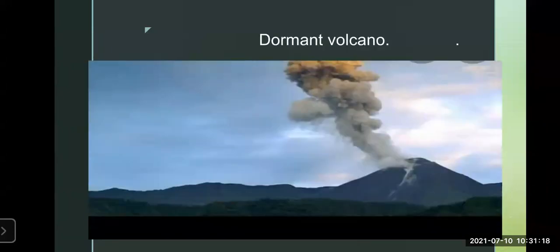Then we'll go to the next type of volcano. Now here you can see this is a dormant volcano. When a volcano has not erupted for a long time, but may become active suddenly, it's called a dormant volcano. Here you can see the ashes coming out. For many years it is not erupting, but after a few years it erupts. It is called a dormant volcano. Examples are Mount Vesuvius in Italy, Mount Katmai in Alaska, and Barren Island in India. Remember, students, Barren Island in India is an example of a dormant volcano.